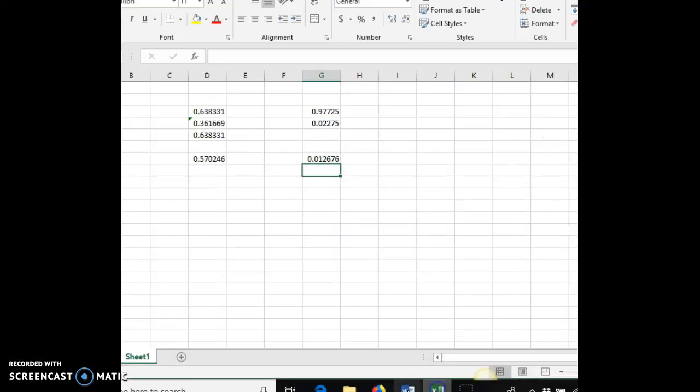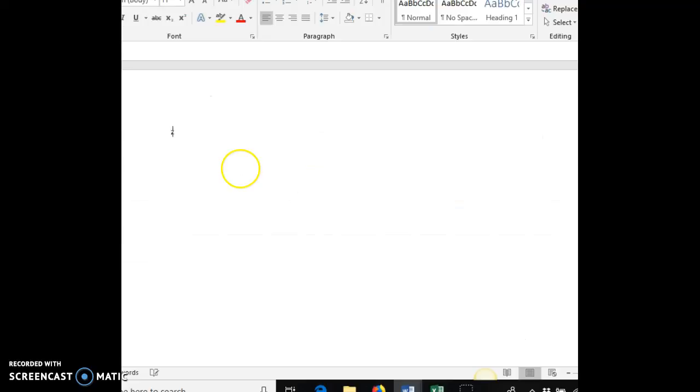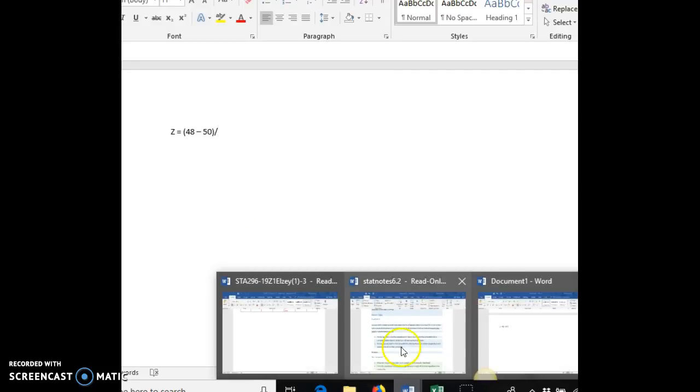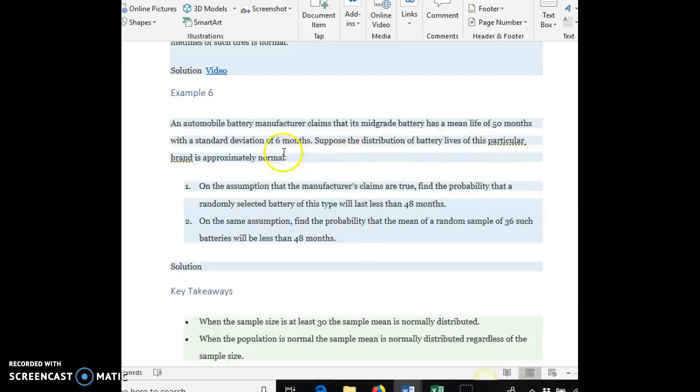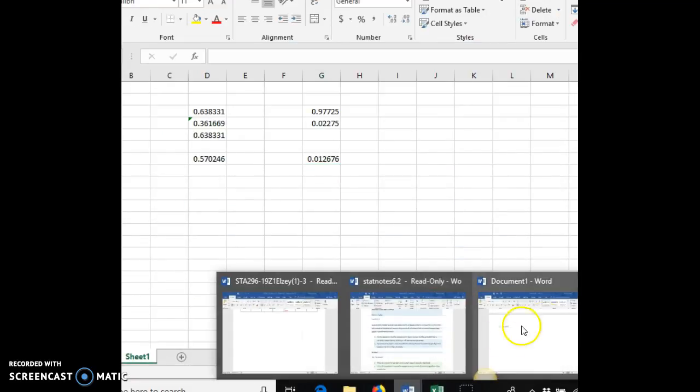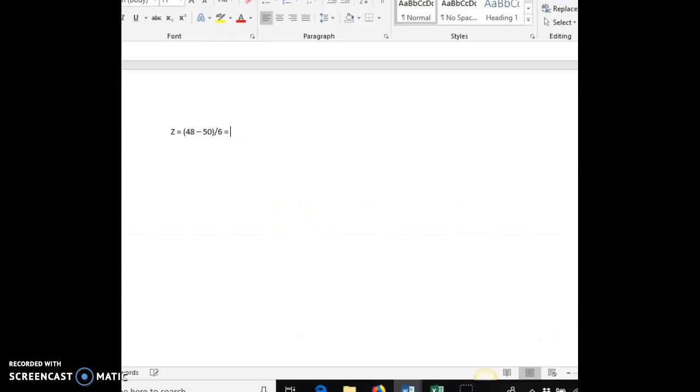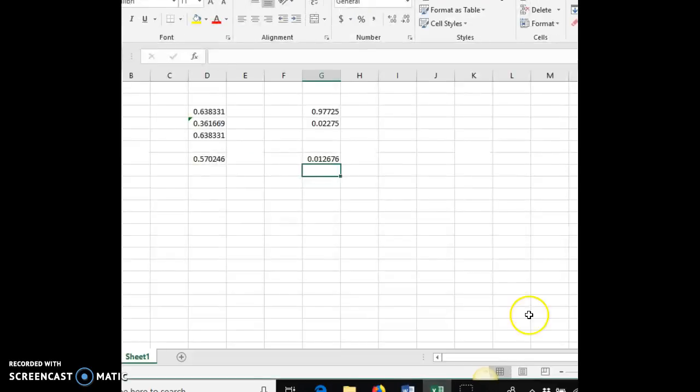So let's fill in z equals (48 minus our mean of 50), and I really need parentheses, divided by our standard deviation, which was 6. So we have negative 2 over 6, which is going to give us negative 0.3333.